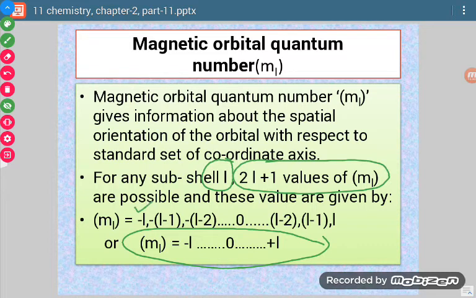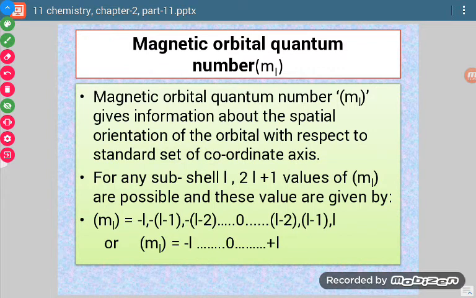Here it is minus L, minus of L minus 1, minus of L minus 2, till 0 we will go, then that side we will move, till L value. So we have to remember this only. We can remember this one. So how to calculate the values?